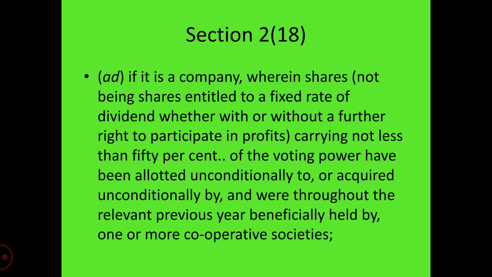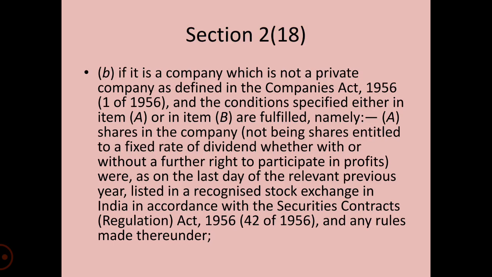If it is a company whose shares, not being entitled to a fixed rate of dividend, whether with or without a further right to participation in the profits, carrying not less than 50% of the voting rights, have been allotted unconditionally to, or acquired unconditionally by, and were throughout the relevant previous years beneficially held by one or more cooperative societies, then such a company shall be deemed to be a company in which the public are substantially interested. Section 2, Clause 18, Subclause B.